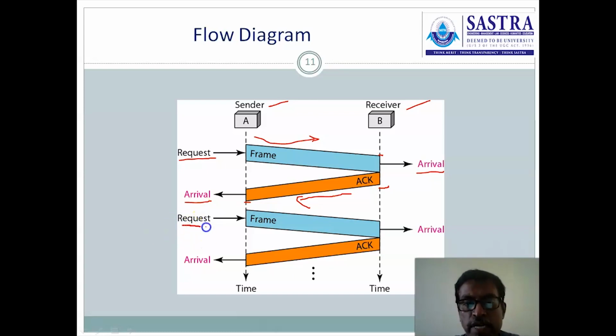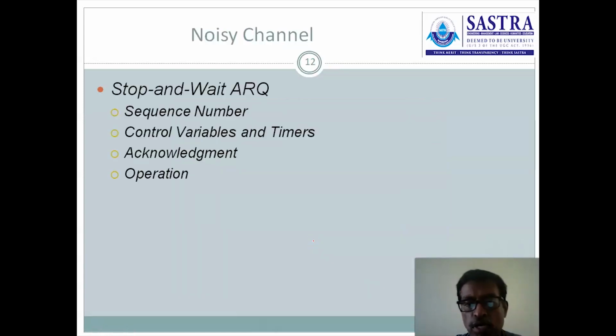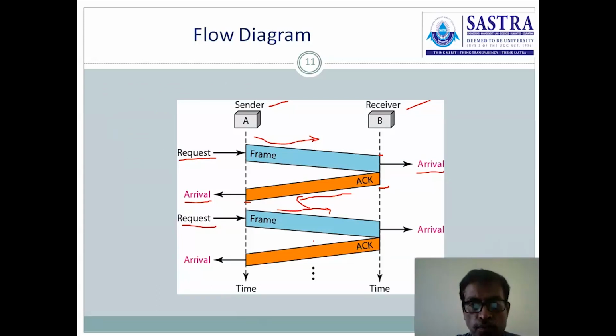Then it waits for the request. If a request is received, it transfers the next frame and so on. In this way, the entire system works according to the stop and wait protocol. Here we are having flow control. These two protocols are defined for a noiseless channel.